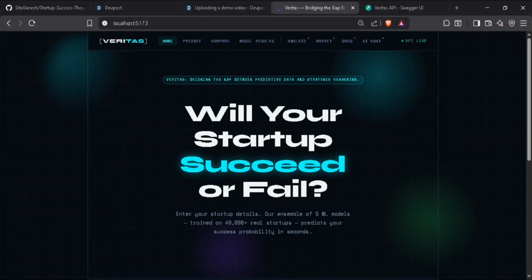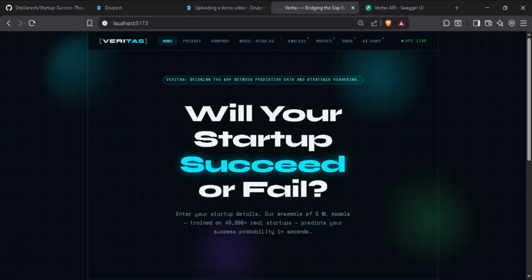Hi everyone, this is Veritas, a platform that combines machine learning prediction with Nova AI reasoning to evaluate startup potential. In this walkthrough, I'll enter raw startup data that predicts, then explains how AI-generated analysis helps in decision making.